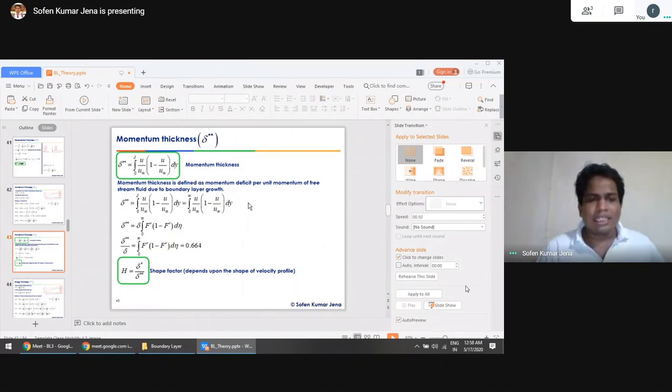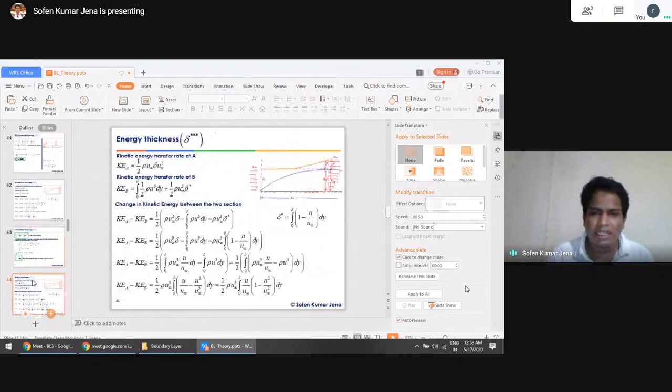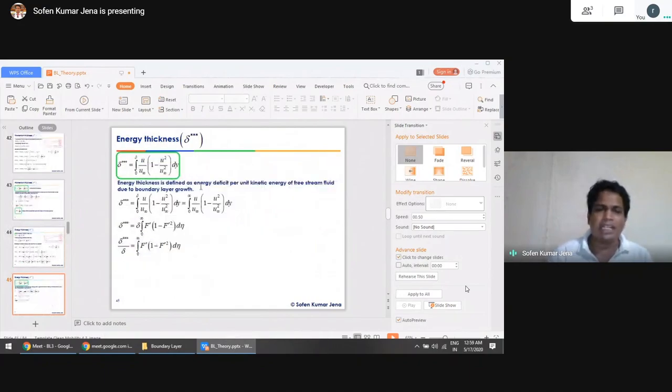The momentum thickness is defined as the momentum deficit per unit momentum of the free stream fluid due to the boundary layer growth. Similarly, not only momentum, the kinetic energy will also be different from the inlet to the boundary layer growth position. The energy thickness is defined as the energy deficit per unit kinetic energy of the free stream fluid due to boundary layer growth.